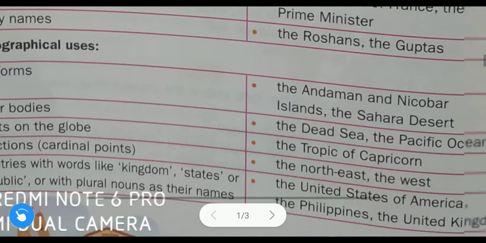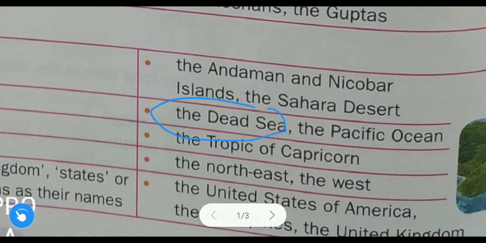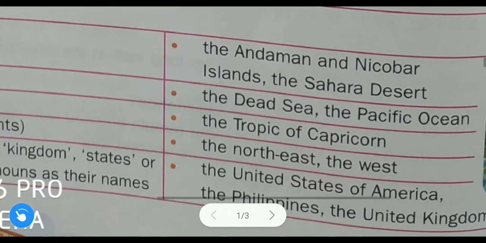After that, water bodies, meaning names of rivers, names of seas, oceans. The Dead Sea, the Pacific Ocean. One more example you can add in your notebook. Wait, I will tell you one more example of this type. You can say even the Arctic, or the Nile river, the Arctic, the Ganga river. So these are some more examples. Understood? The Dead Sea, the Pacific Ocean.